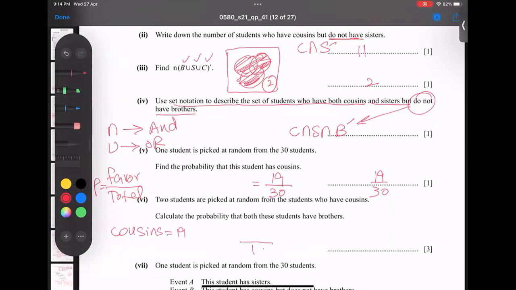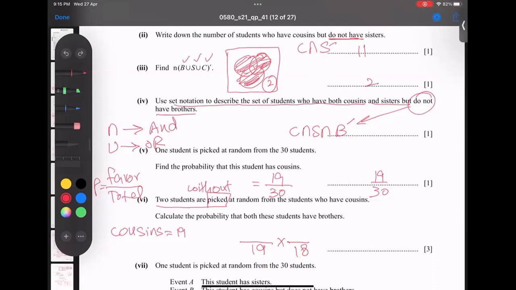It means I will count from 19 and then I'm writing here 18 because he said to pick 2. Whenever we pick 2 students, picking means we behave as without replacement. How is it possible to pick one cousin and put the cousin back in the team again? No. When you pick one, he will be no more in the group. He will come out of the group. I think that is why I counted one less here.